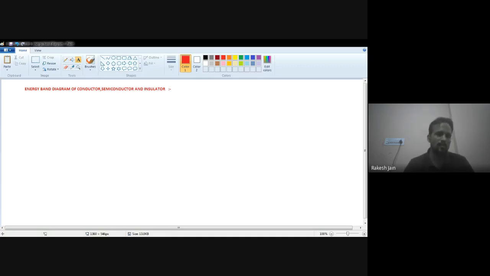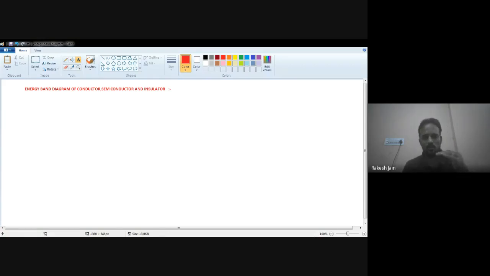Now, I am going to teach you about the energy band diagram. What is the meaning of energy band diagram? It is a diagrammatic representation to show what happens when electrons move from one state to another. Actually, there are two bands in a semiconductor. One is known as the valence band; electrons in the valence band cannot move. The second band is the conduction band. When electrons are movable, we consider them to be in the conduction band, because electrons can move in the conduction band.